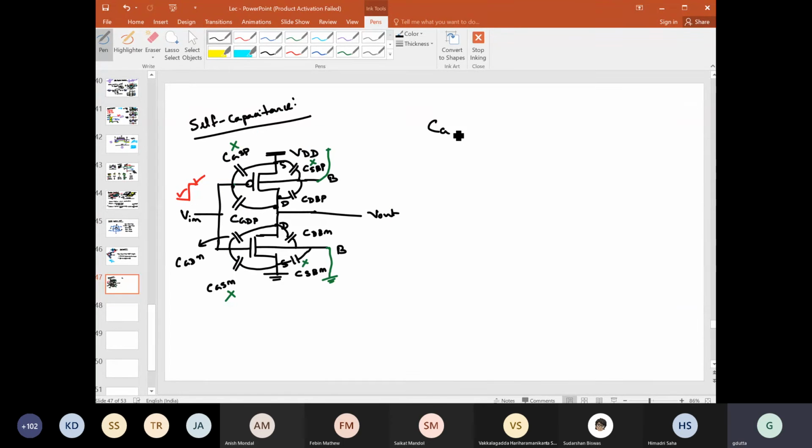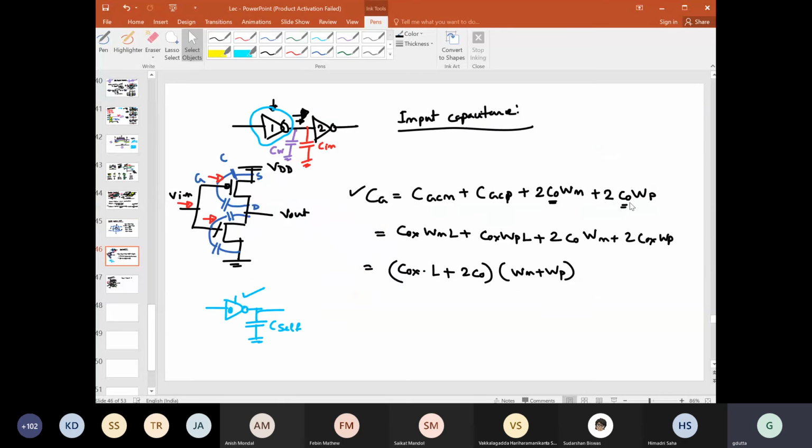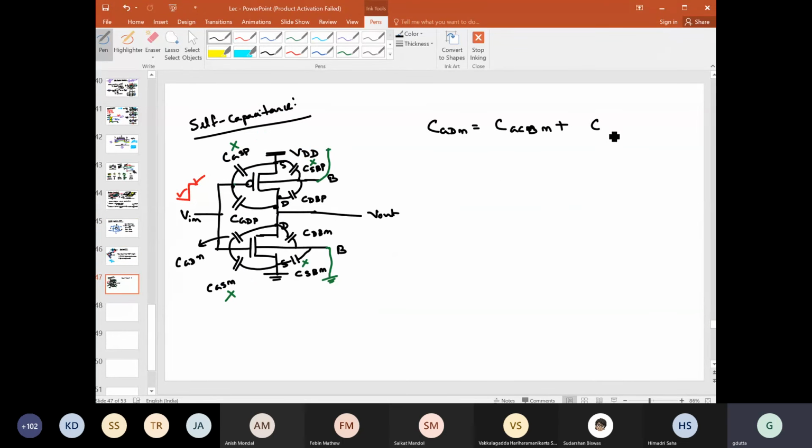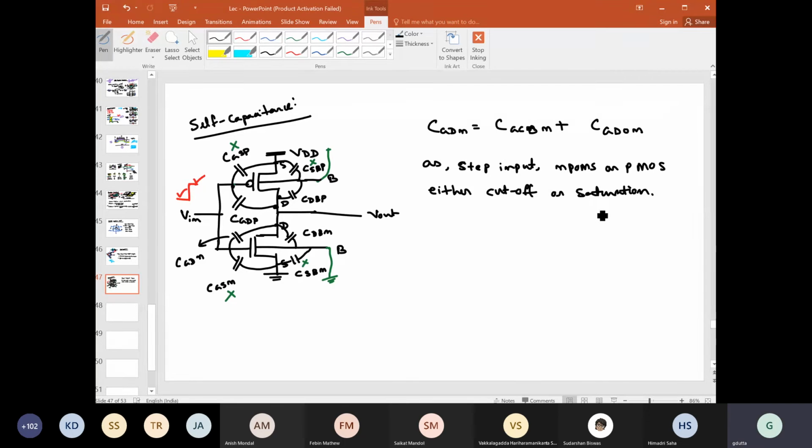So we can write CGDN, which is CGCDN plus the overlap capacitance, denoted as CGD naught N. But we have seen that for a step input, NMOS or PMOS is either in cutoff or saturation, and in both cases CGCDN is equal to 0.